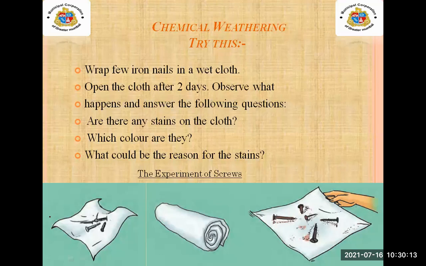Yes, so when we keep the nails inside that, they get mixed with the wet cloth. That time we can say there is a change: there are small stains you can see on the cloth, and the color of these stains is a reddish colored layer that we are able to see on the cloth. Why does this happen? Because of chemical weathering.